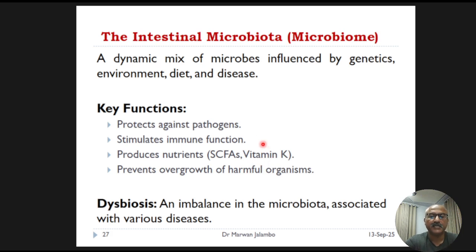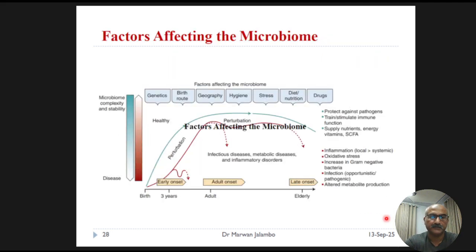When this community is out of balance, a state called dysbiosis, it's associated with a wide range of diseases. So dysbiosis is an imbalance in the microbiota associated with various diseases. The composition of this internal ecosystem is shaped by many factors throughout our lives. This figure illustrates how the microbiome develops and changes over our lifespan.